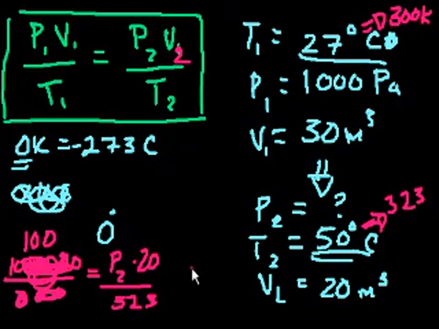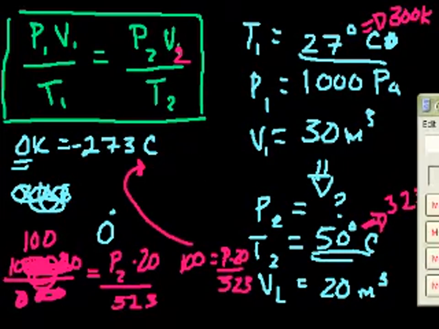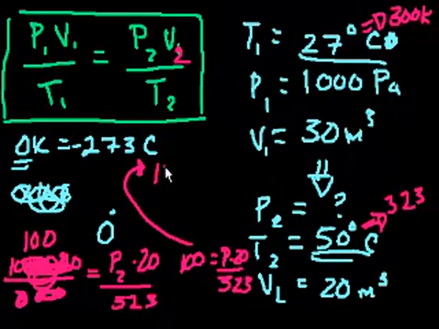So we have 100 is equal to P times 20 over 323. I'm running out of time. And so if I were to just solve for it, 323 times 100 divided by 20, my new pressure is 1615 pascals. And I just solved this equation, and the hard part was converting to Kelvin.